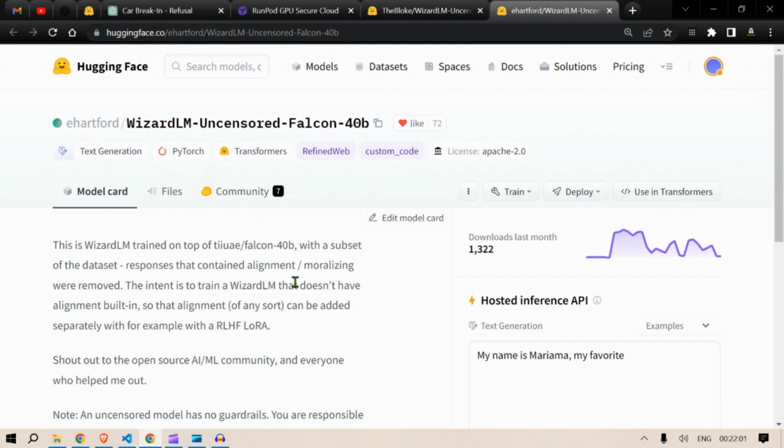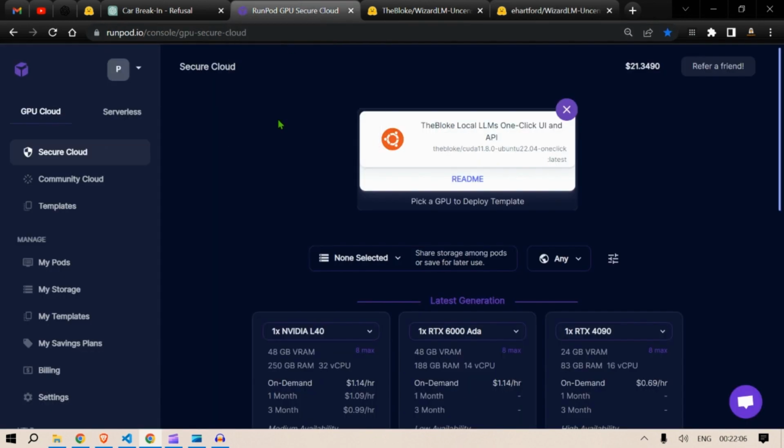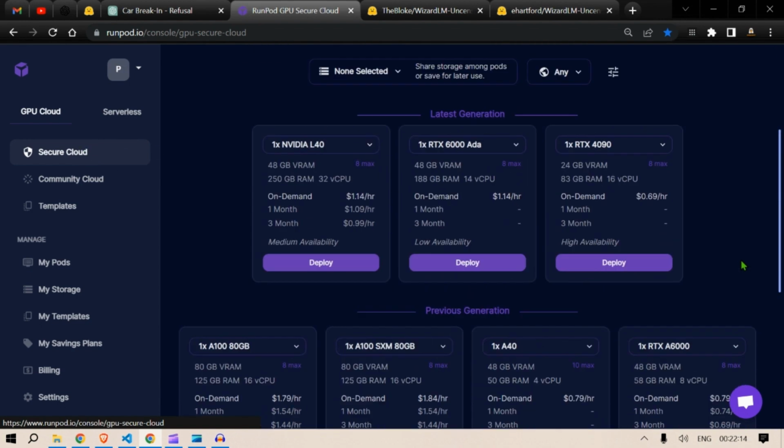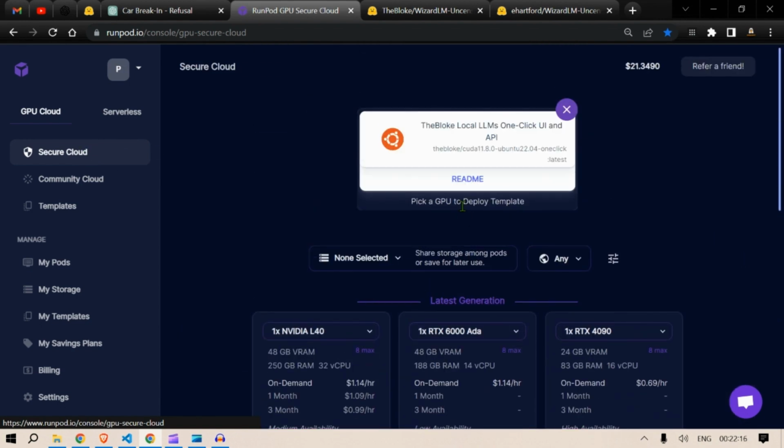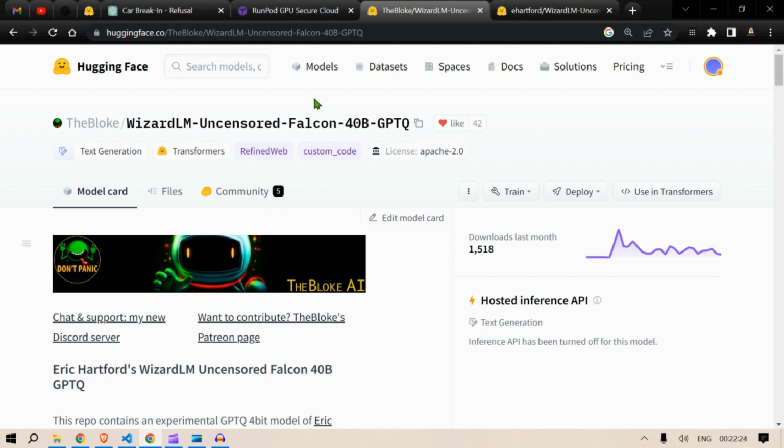Since I don't have high-end GPUs, I use this service known as RunPod. It gives me access on the cloud to so many GPUs of my desire, and the cost is very cheap. I will attach a link for RunPod in the description. Now, to run this model, we would use the GPTQ, or generative pre-trained transformer quantization, 4-bit quantization model, which is prepared by the famous TheBloke.